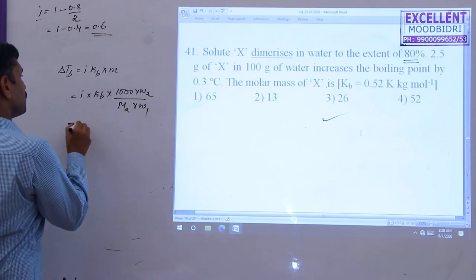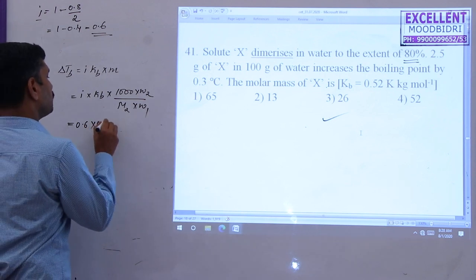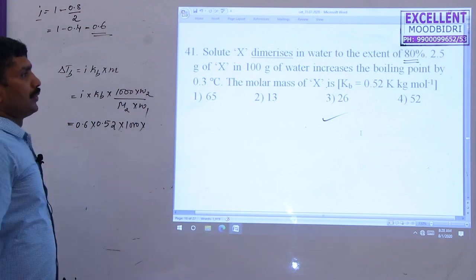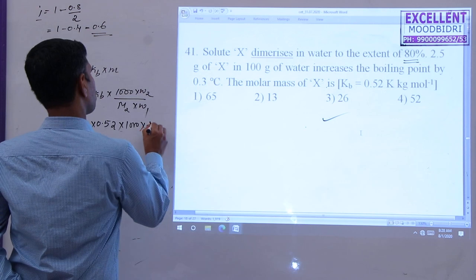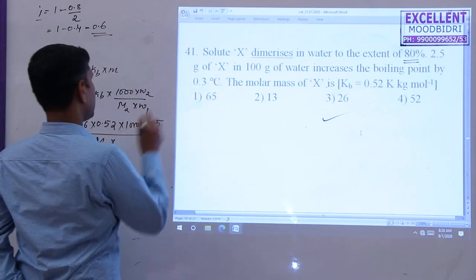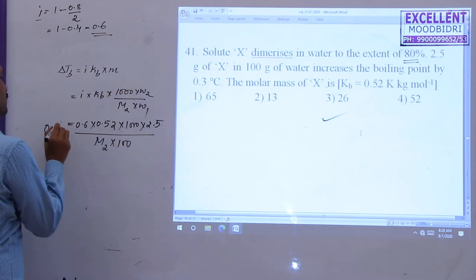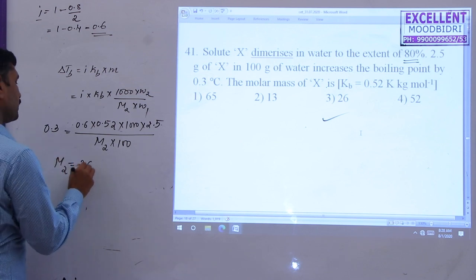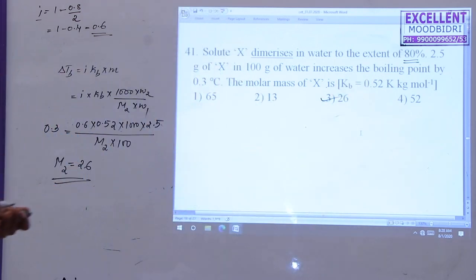So I value here 0.6, Kb value 0.52, into 1000, the weight of the solute is 2.5 gram. Divide by the molecular mass of the solute, weight of the solvent here 100 gram. So what's the delta TB? Rise in the boiling point by 0.3 degree. So then M2 value, find out. M2 value is equal to 26. Option third one is correct here.